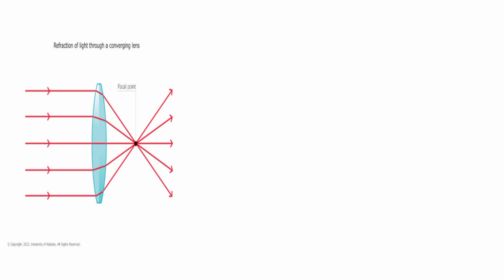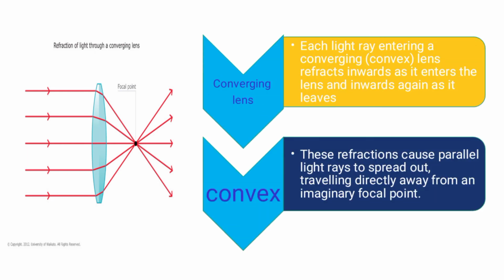Next we will see the refraction of light through the converging lens. Each light ray entering the converging or convex lens refracts inward, you know that, and it refracts inward again as it leaves. These refractions cause parallel light rays to converge towards the focal point.